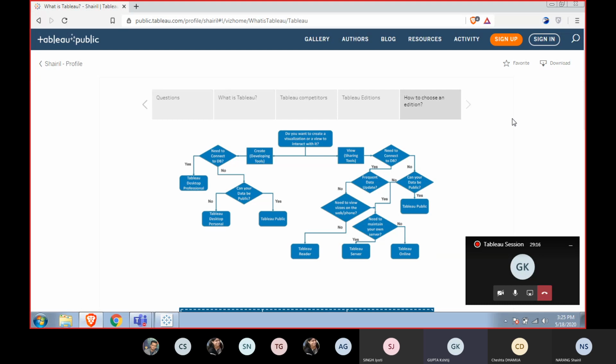And Excel is also a very powerful tool in itself, which provides all these capabilities. The only difference is that in Excel we can have a maximum of 1 million rows. However, there is no limitation in Tableau.